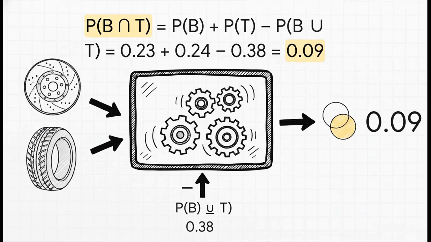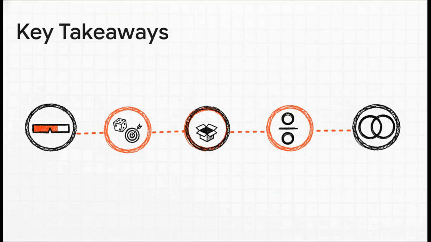We absolutely can. All we have to do is rearrange that formula a little bit. We add the individual probabilities for brakes and tires, and then we subtract the probability for brakes or tires. What that leaves us with is 0.09. So there's a 9% chance that a truck that gets stopped has both faulty brakes and worn tires. Pretty cool.